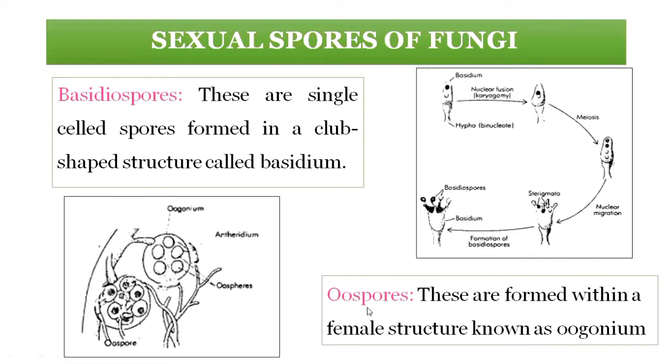See here, this is the female structure of a fungus. When fungi of opposite sex come together, transferring their genetic material, and spores are formed inside the female structure, that is called oospores, right?